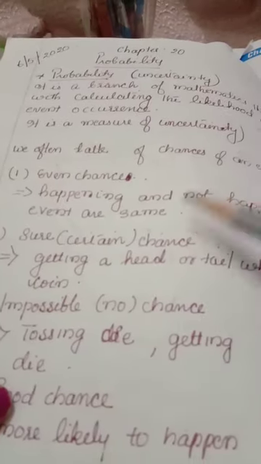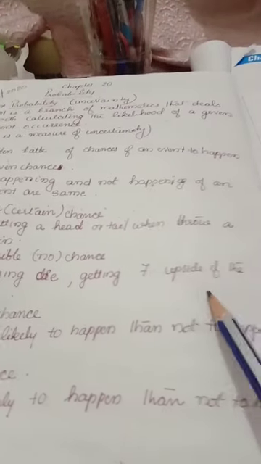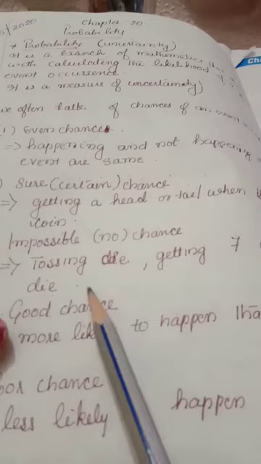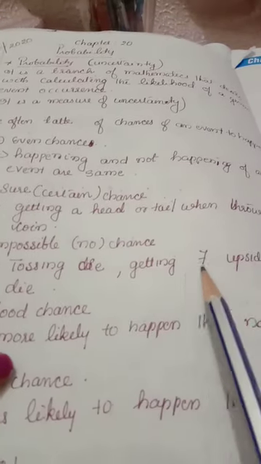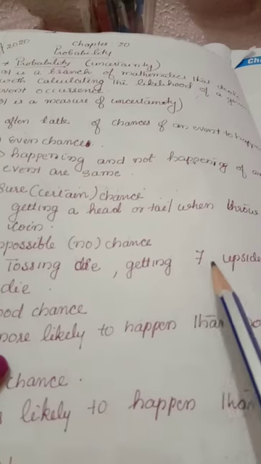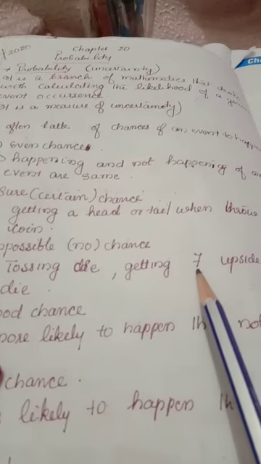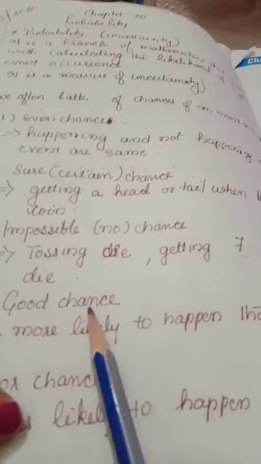Impossible chance: tossing a die, if we toss a die, getting 7 on the upper side of the die is impossible. A die has only 6 faces, with 1, 2, 3, 4, 5, 6 dots, so 6 only. Getting 7 is impossible. That is called impossible chance.